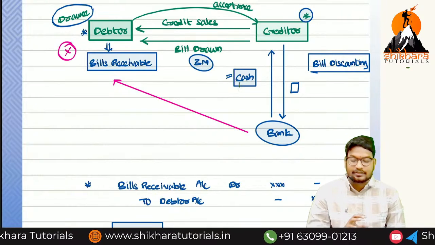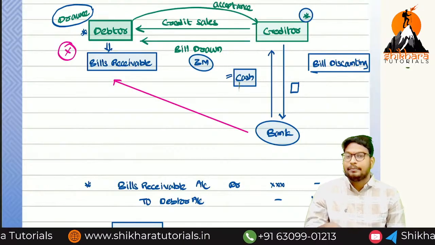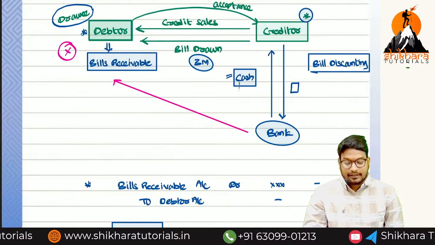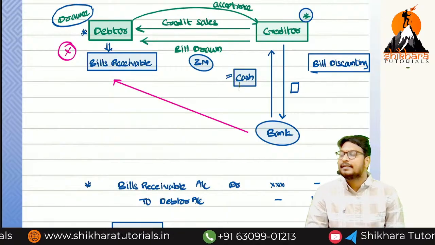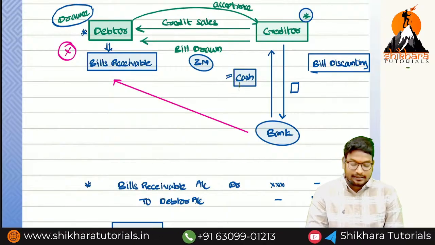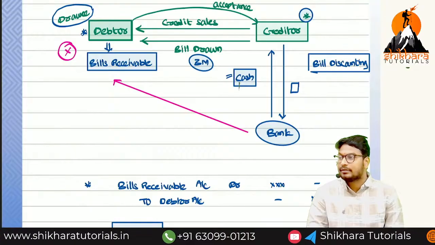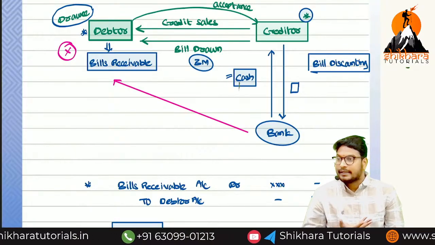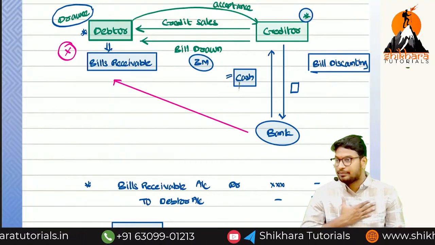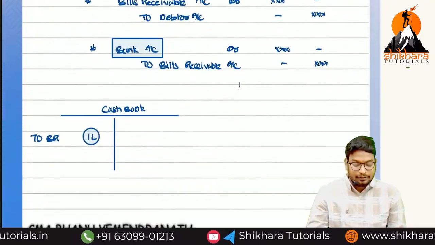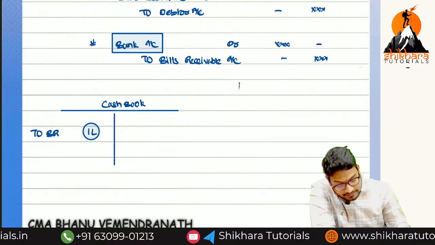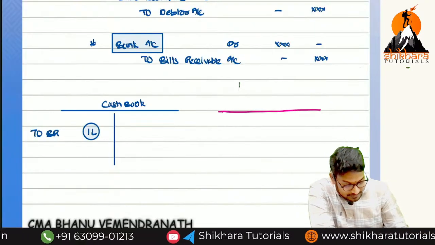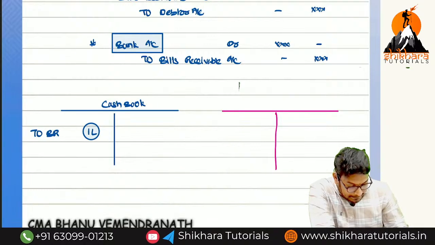Now this process is called honor of a bill or dishonor of a bill. If the debtor pays the amount to the bank, that is called honor. If the debtor has not paid, this is called dishonor. If the debtor does not pay, who has to pay? The creditor, which means we have to pay. Imagine this is a passbook.